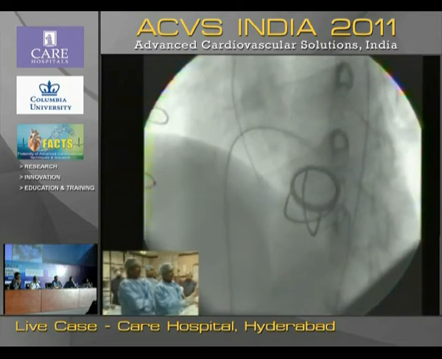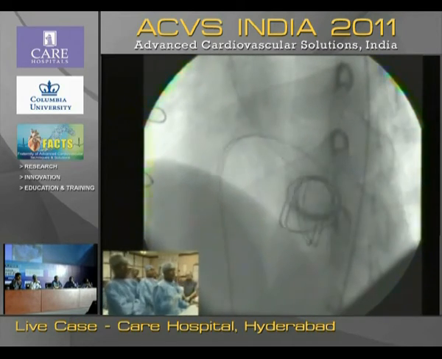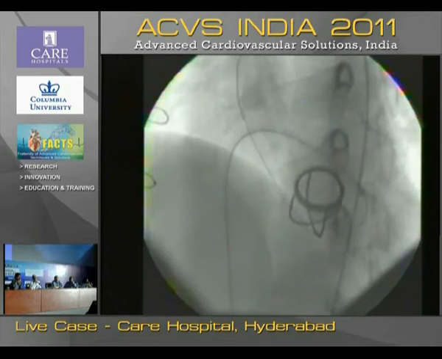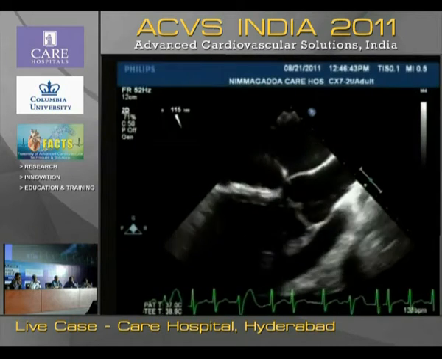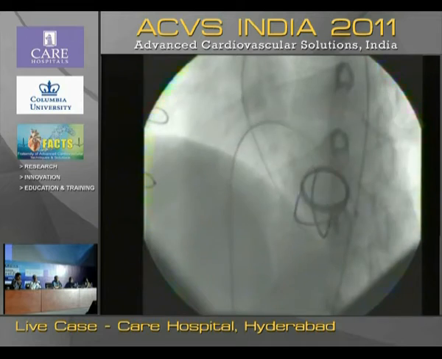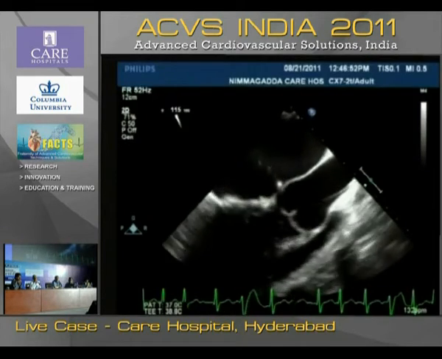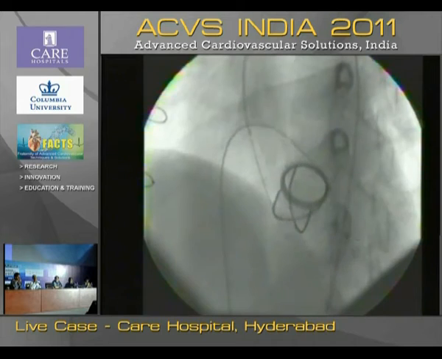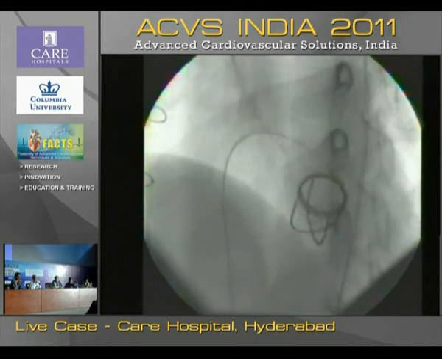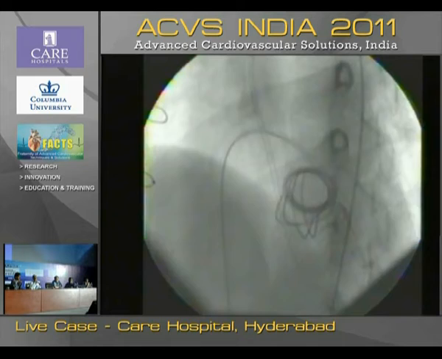The sheath slipped off into the LV, and we could see the LV hemodynamic monitoring. Please, you can show the hemodynamic monitoring here. LV EDP, LV LA mean was more than 16 millimeter. So that's not where we are. Actually, it's very important to see it in both the views, LAO and RAO. In LAO, it looks very close to the prosthetic valve.